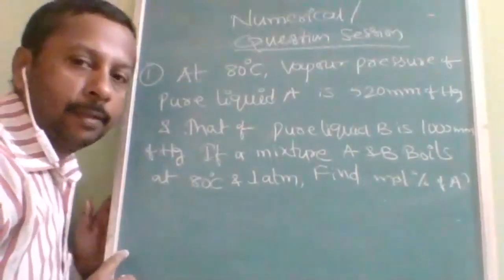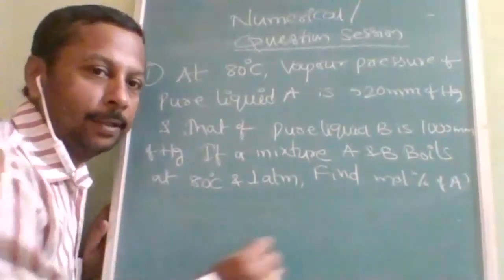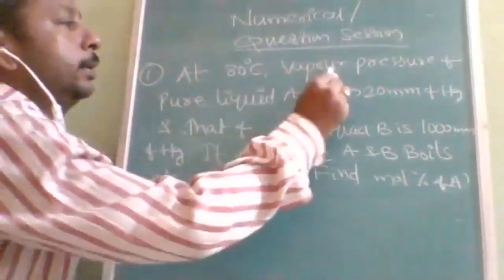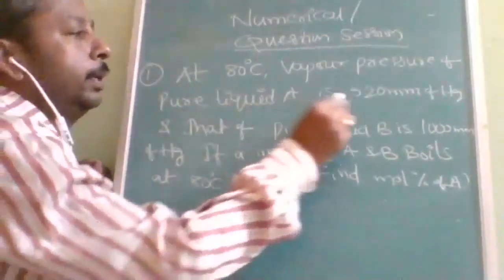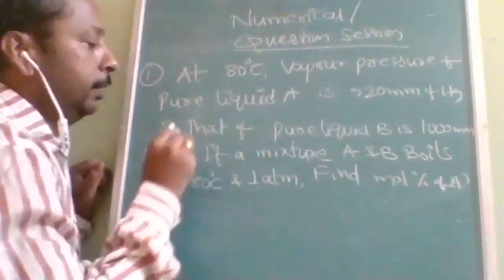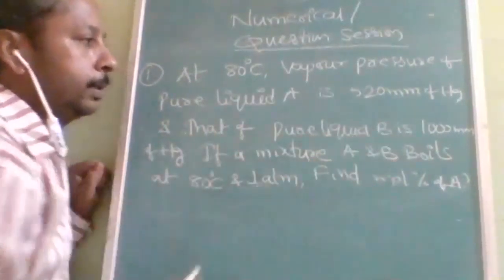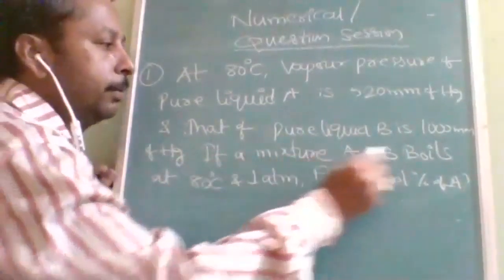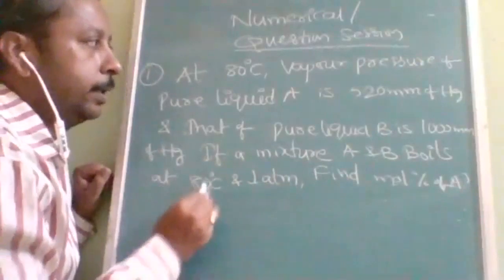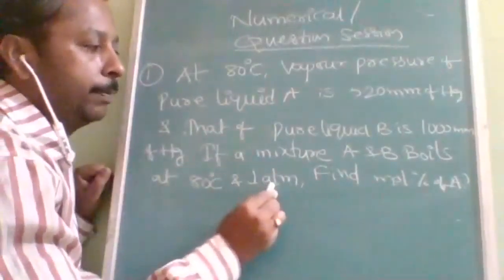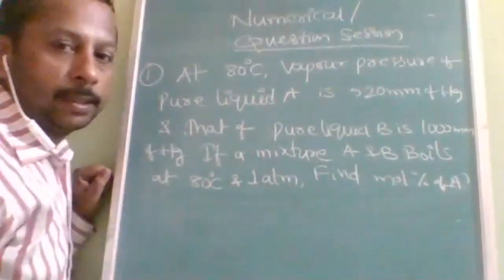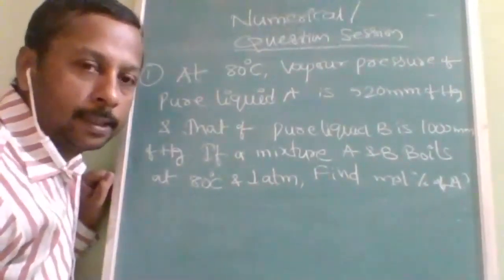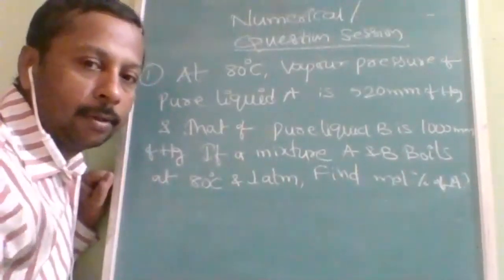Now let us start with one of the cute questions. At 80 degrees Celsius, vapor pressure of pure liquid A is 520 mm of Hg and that of pure liquid B is 1000 mm of Hg. If a mixture of A and B boils at 80 degrees Celsius only and 1 atm pressure, find mole percent of A in the solution. What you have to find out? Mole percentage of A in the solution.